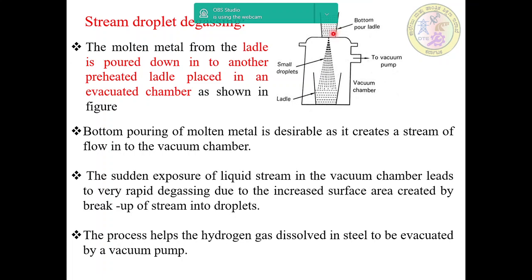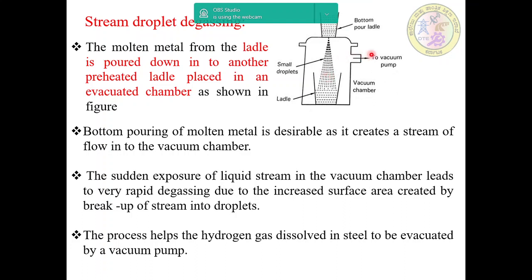The sudden exposure of this liquid stream to the vacuum chamber leads to very rapid degassing due to the increased surface area created by the breakup of the stream into droplets. The process helps the hydrogen gas dissolved in steel to be evacuated by a vacuum pump.